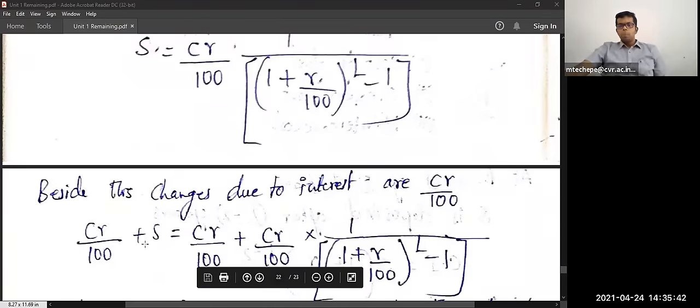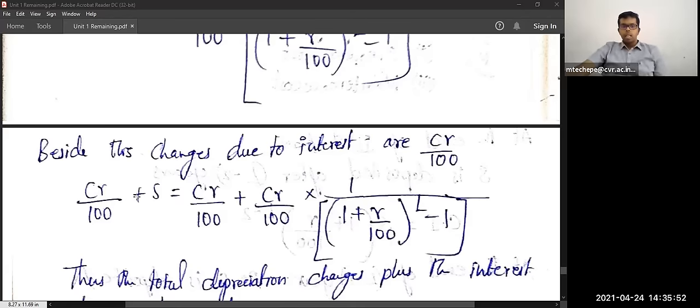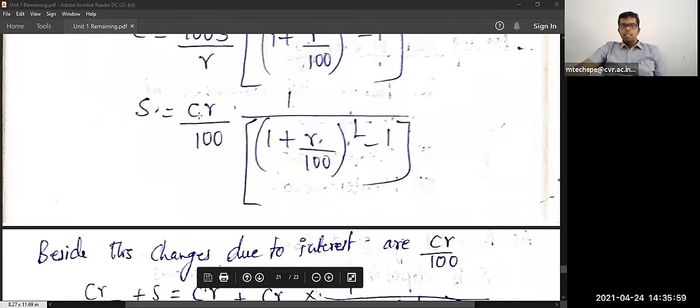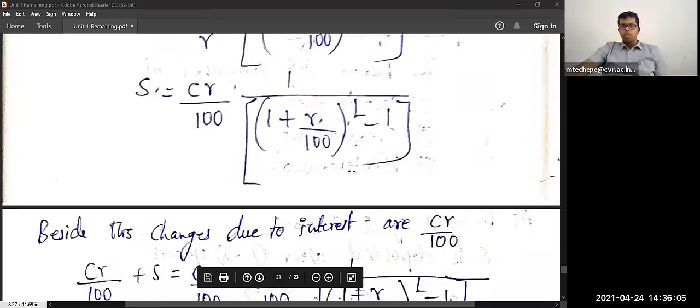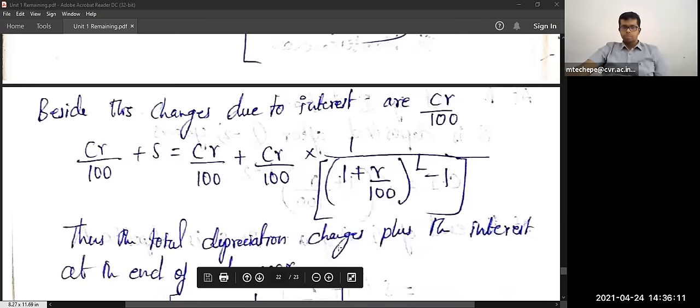Here, besides the salvage value, the changes due to interest is CR divided by 100, so that also we are adding. So CR divided by 100 plus S is equal to CR divided by 100 plus CR divided by 100 into 1 divided by (1 plus R divided by 100) whole power L minus 1.